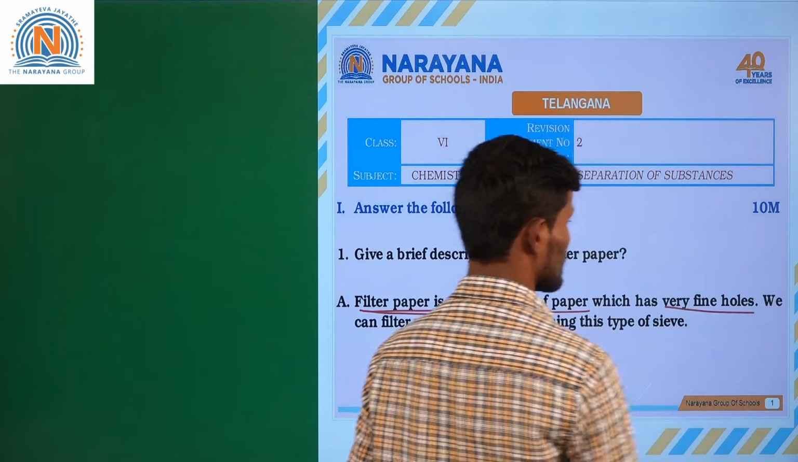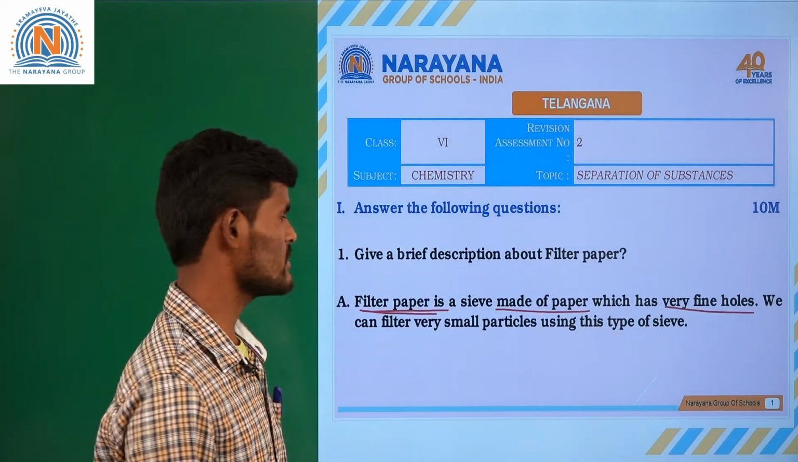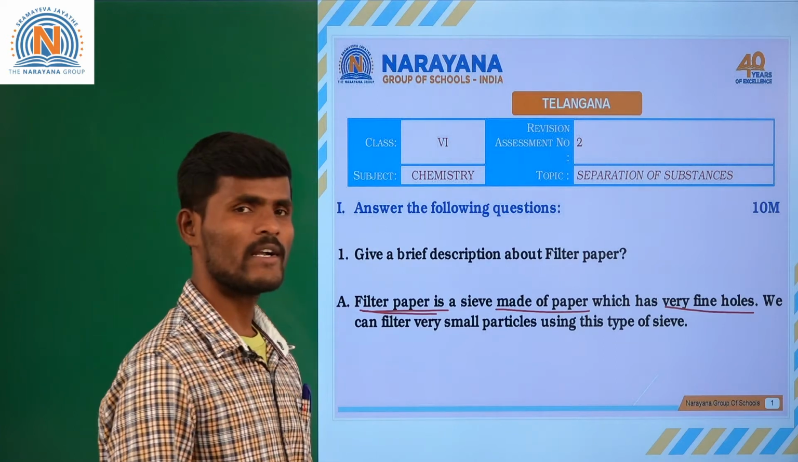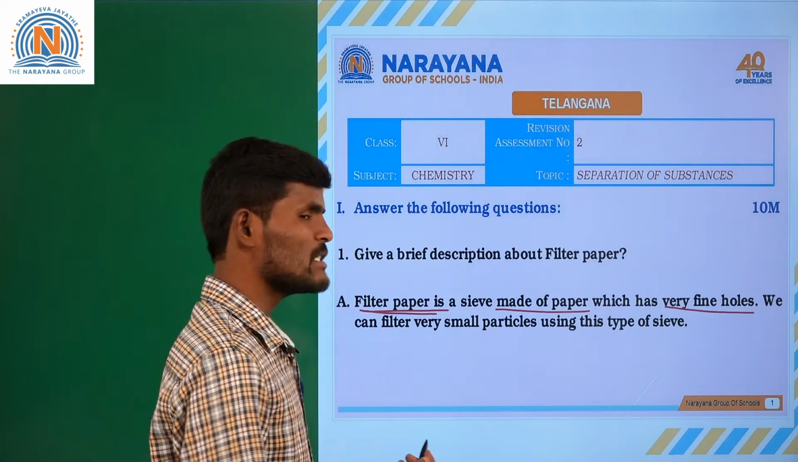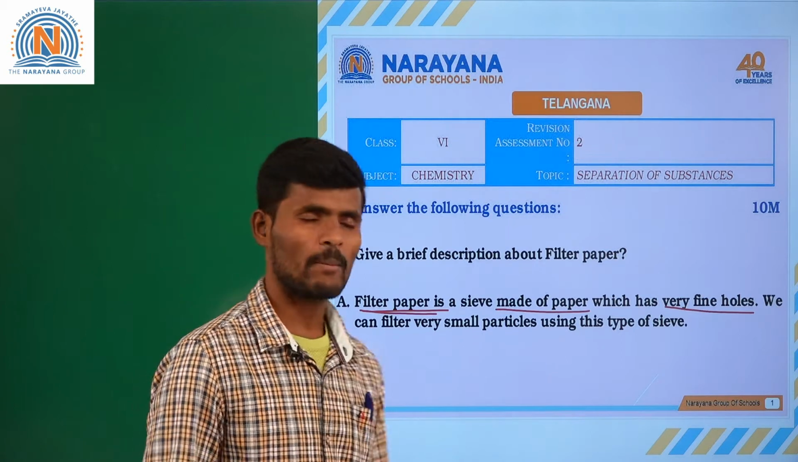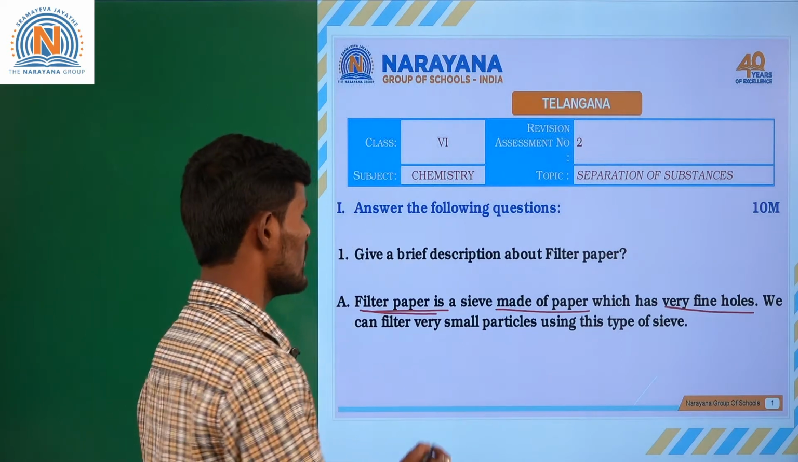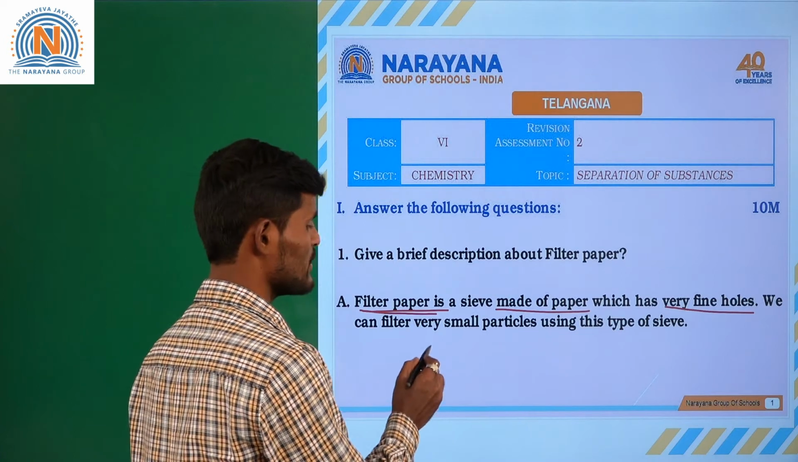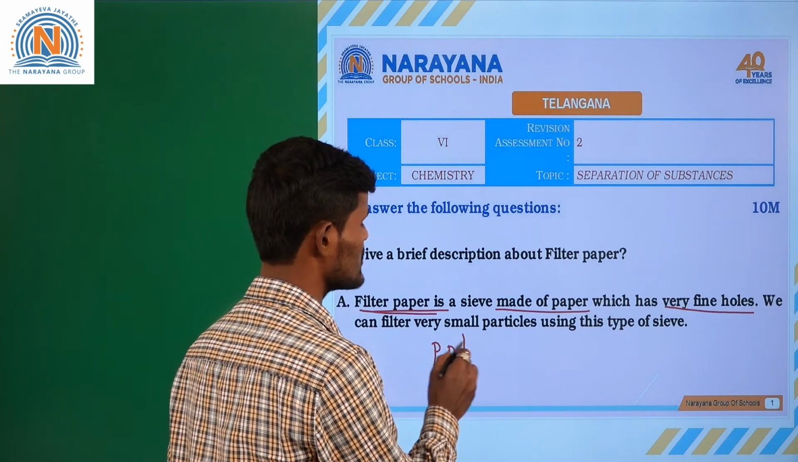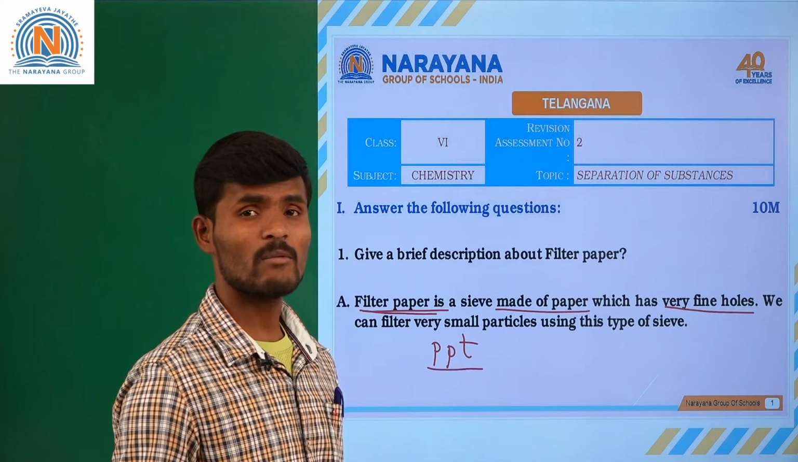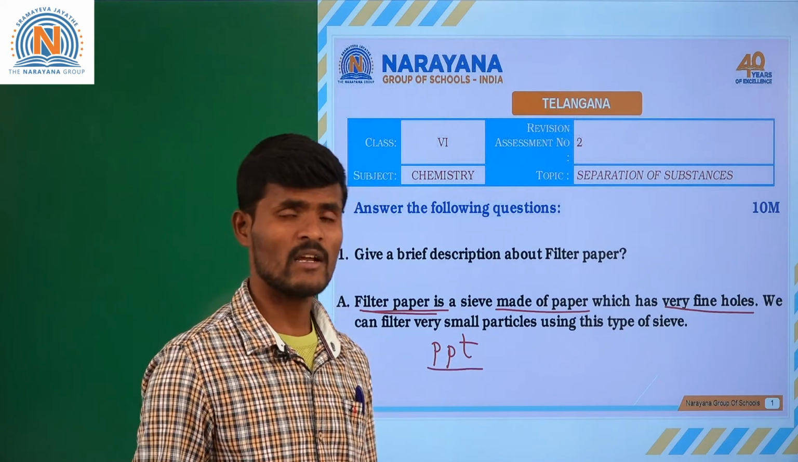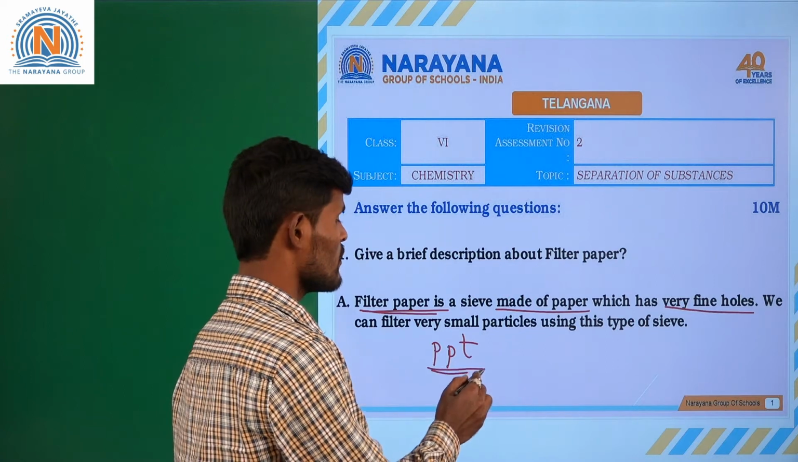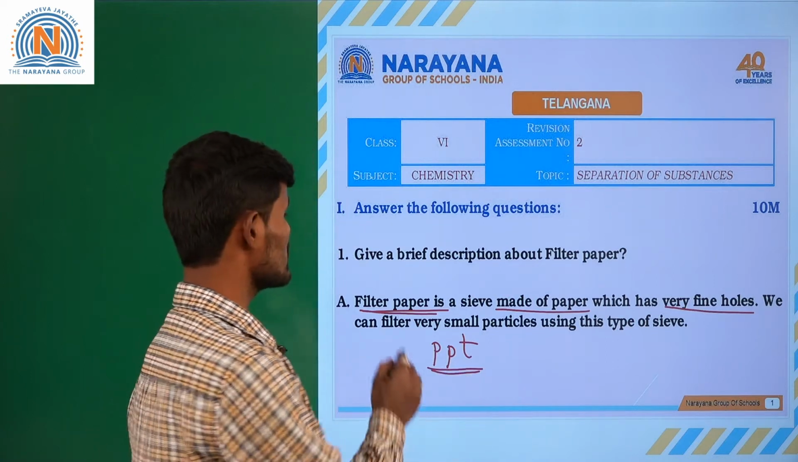That filter paper has very small tiny holes, so we can use the filter paper for very small particles using this type of sieve. For example, in a chemical reaction, if there is any precipitation, PPT, which means if there is any insoluble substance formed in a chemical reaction, we can separate this precipitate by using this filter paper.